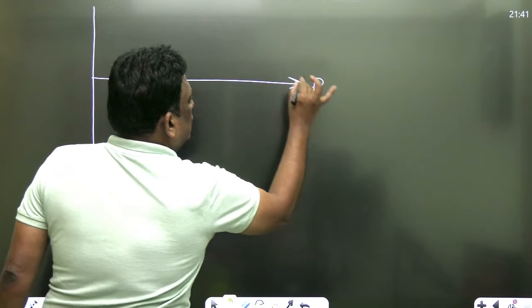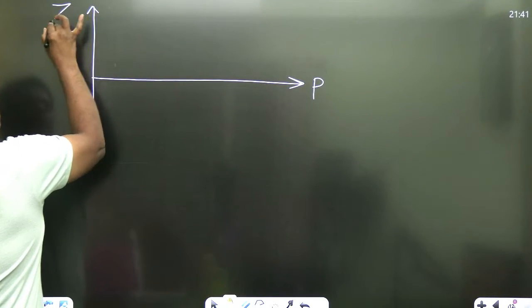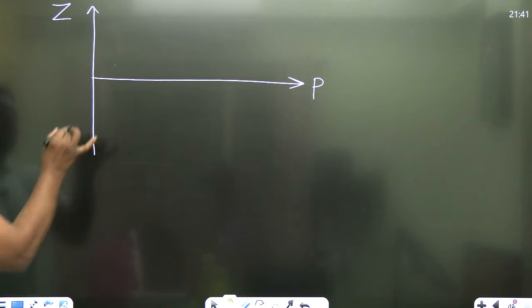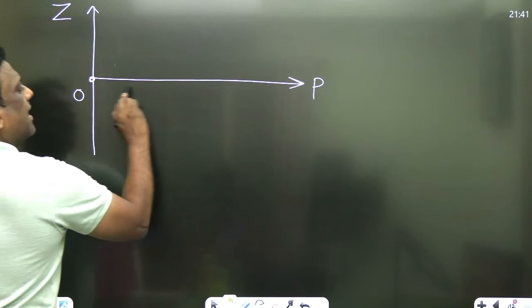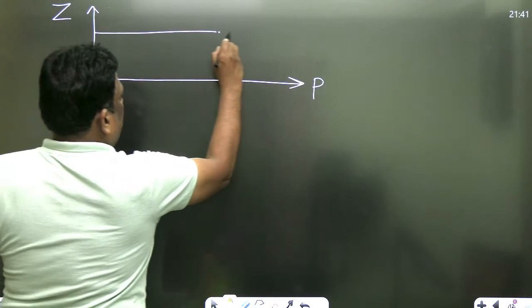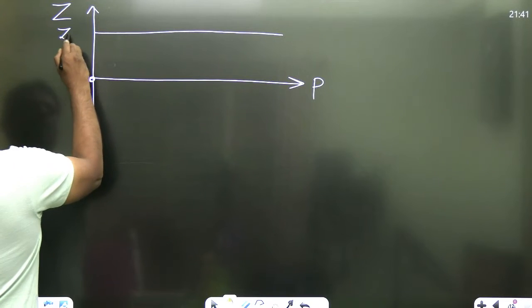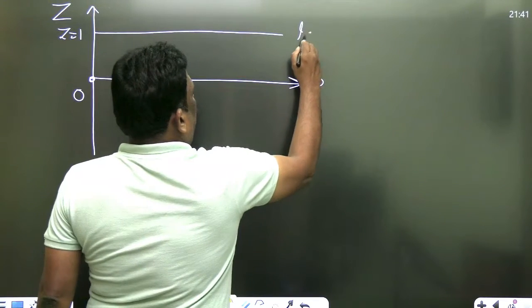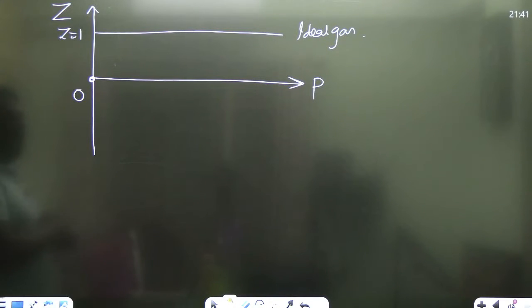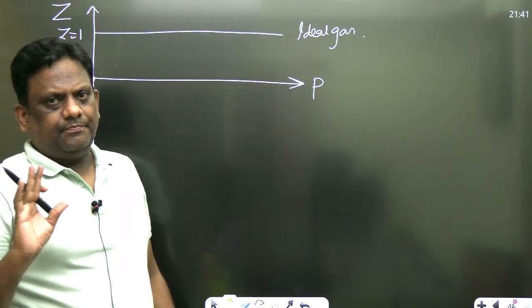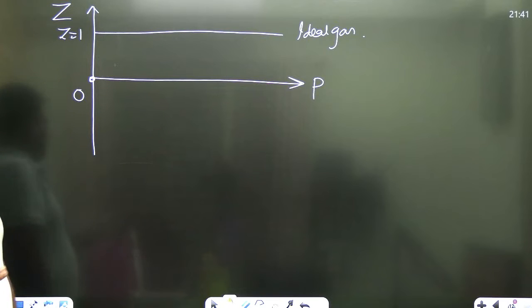On this axis they took pressure. On this axis they took compressibility factor. For an ideal gas, what is the compressibility factor? 1. So no matter what the pressure is, Z is equal to 1. So whenever Z is equal to 1, it is an ideal gas. Excellent. Now, my dear students, it is observed that, I will explain logically, keep listening.